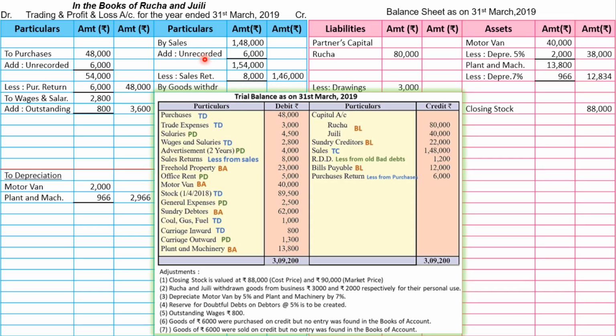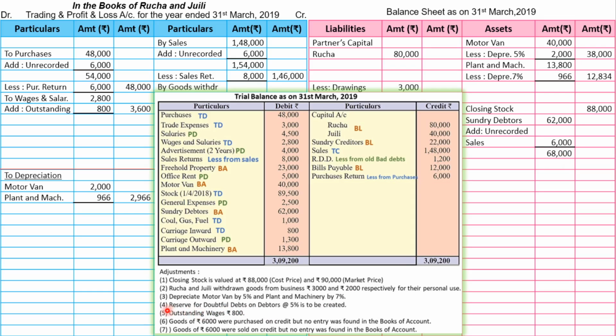And second effect of unrecorded sale is add to debtor. So let's go to trial balance again and we will find out debtors. It is there 62,000. So let's go to balance sheet asset side. We will write 62,000, and in this we are going to add unrecorded sale, and the amount of unrecorded sale was 6,000, and after adding we get 68,000. Why inner column? Because RDD is there, correct?